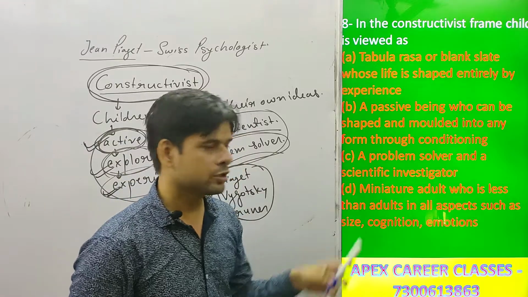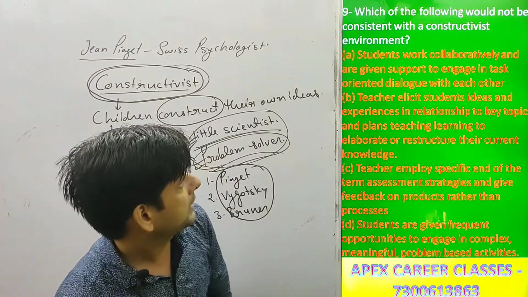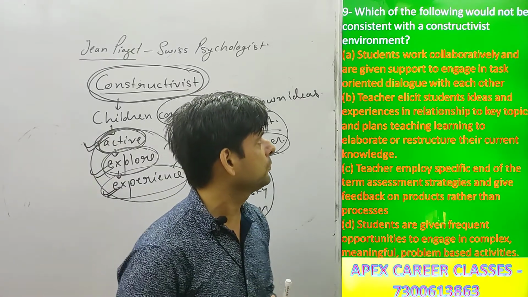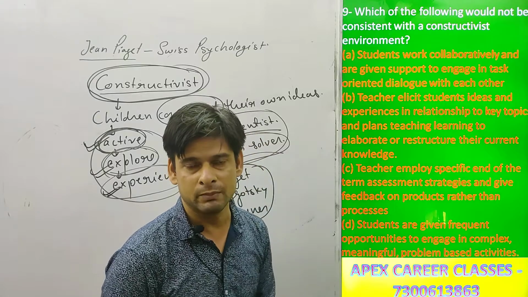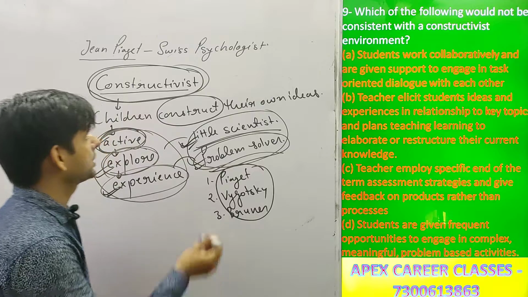So the correct option is option C here. Now let's go to the next question. Our next question is, which of the following would not be consistent with a constructivist environment? This question is also related to constructivism.